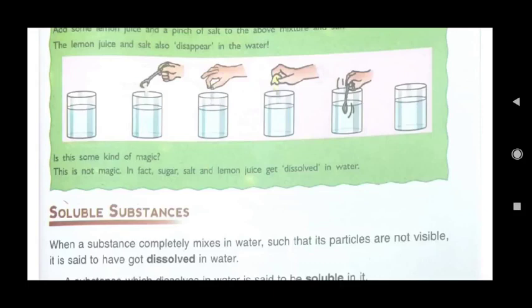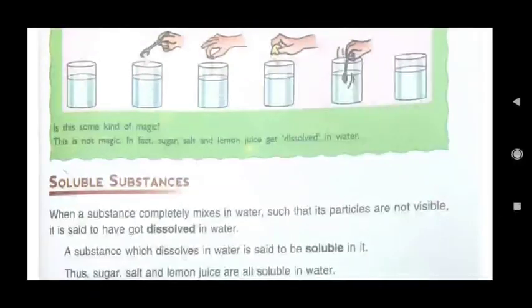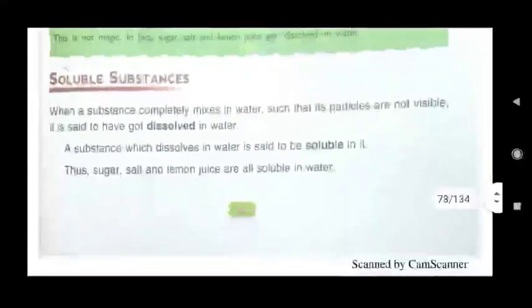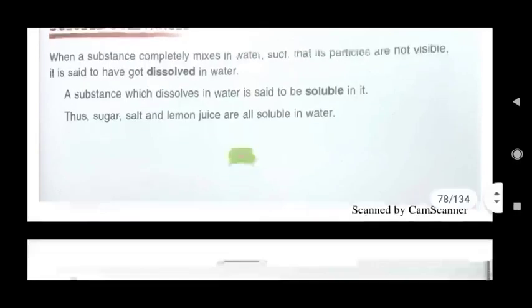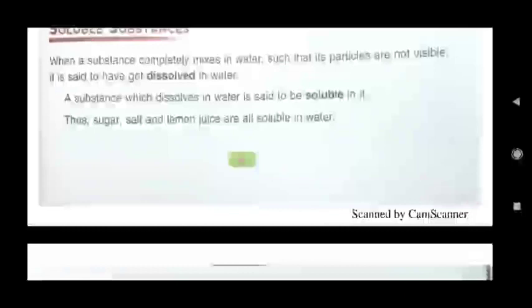What we can tell? Lemon juice, sugar and salt are soluble substances. They dissolve in water. That's why these substances we can tell soluble substances. When a substance completely mixes in water such that its particles are not visible, like in the above activity, if you do, you must be noticing that sugar is also not visible, lemon juice is also not visible, as well as salt is also not visible.